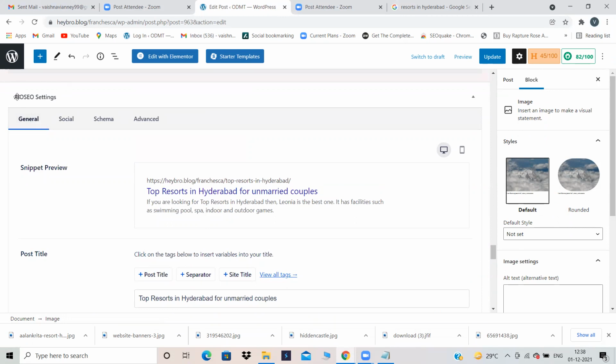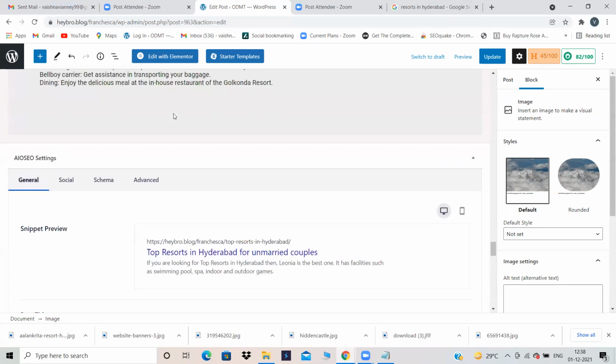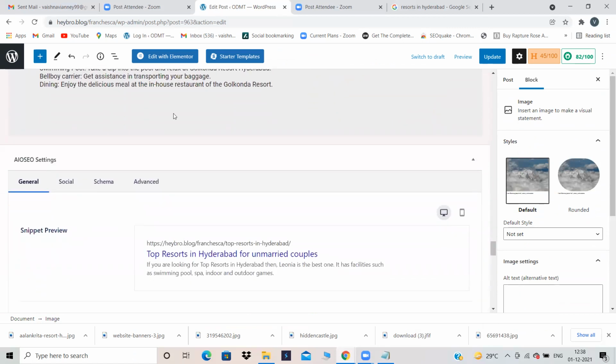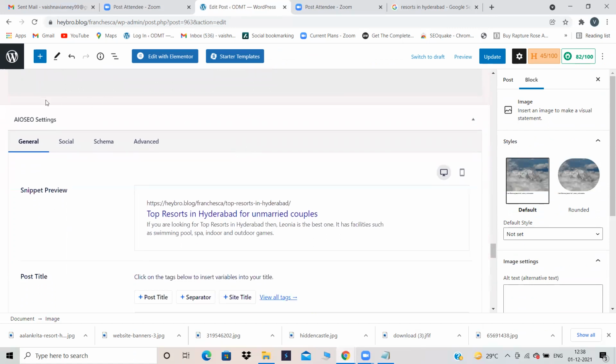Now, All in One SEO is the plugin which you need to install and activate to do on-page SEO. First, we installed and activated a plugin called All in One SEO. AIO in the sense All in One SEO. After that, we have written a blog, and when you have installed and activated the plugin, for every page, every post, and every product, if you scroll down, these settings will automatically appear.